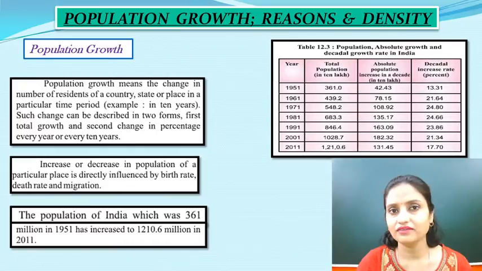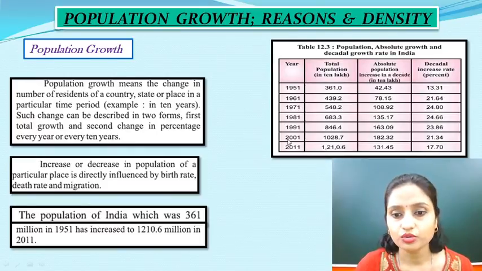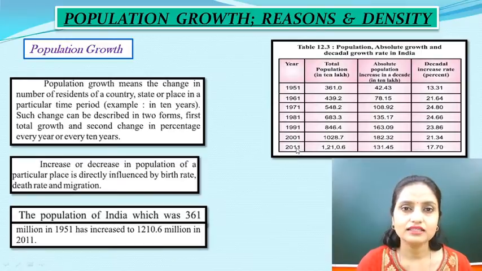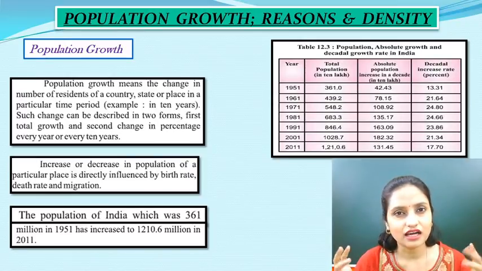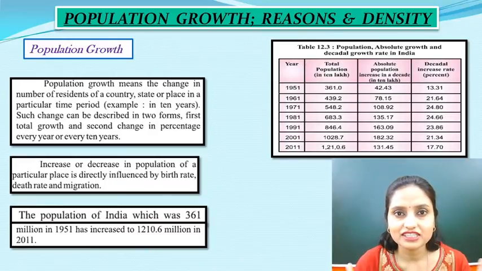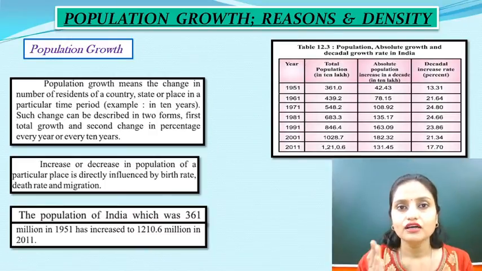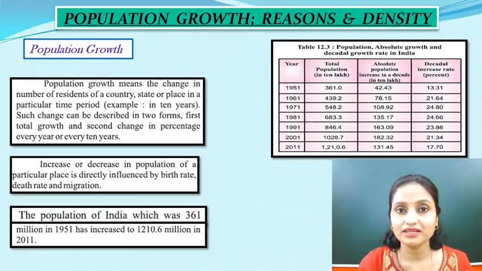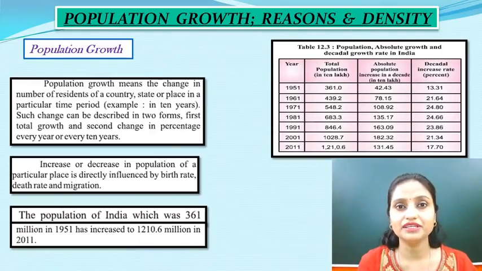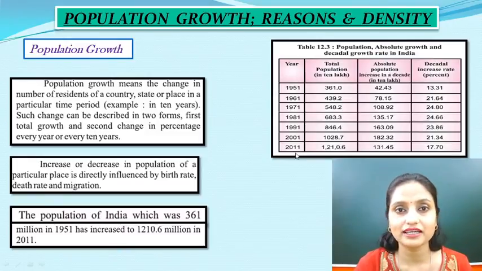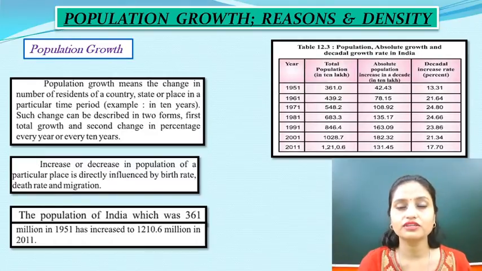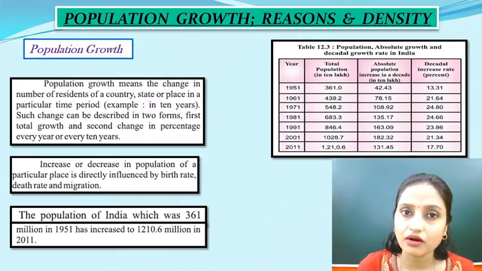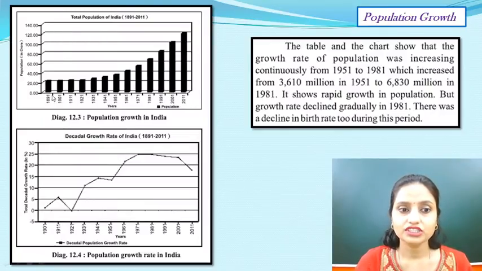So here again you have to remember 1951 is the major thing, 2001 and 2011. These are the figures they can ask. There is so much data, I know, but when it comes to the focus point in your study of the population chapter, you have to always focus on 1951, or where the table is starting, and where the table is ending, and the year before the table ends. Like here it is 2011, then 2001. These are the figures you have to always remember, because mostly a one-mark question will ask about the data only.